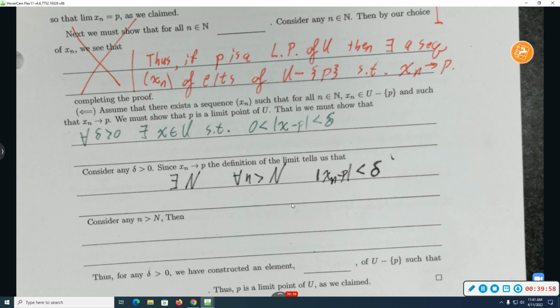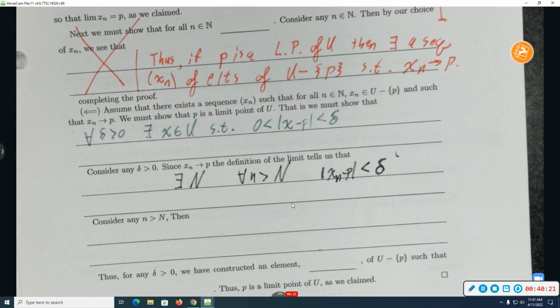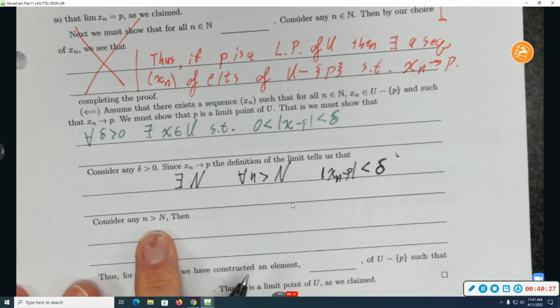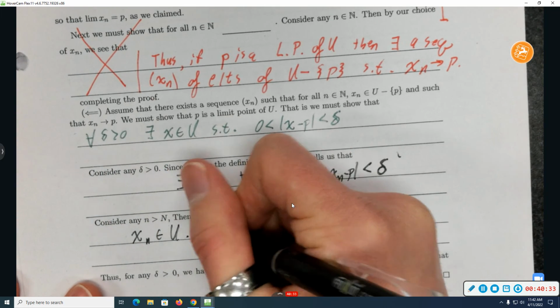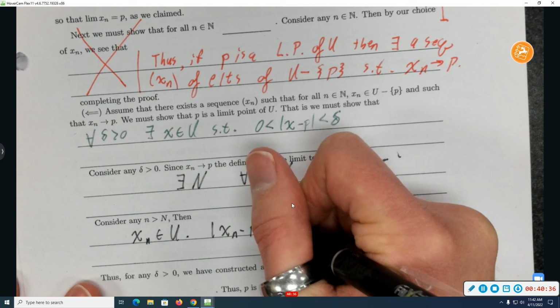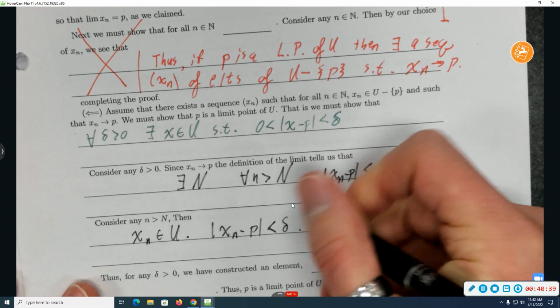I wanted to get absolute value of x minus p is less than delta. I have absolute value of x sub n minus p is less than delta. It looks like all I need is the 0 is less than here. How can we get that 0 is less than to appear? Yes, awesome. So that will do it. And in fact, that's just an assumption, isn't it? So let's consider any little n bigger than big N. Then what do I have right now? I have x sub n as an element of the set big U. And I have absolute value of x sub n minus p is less than delta.